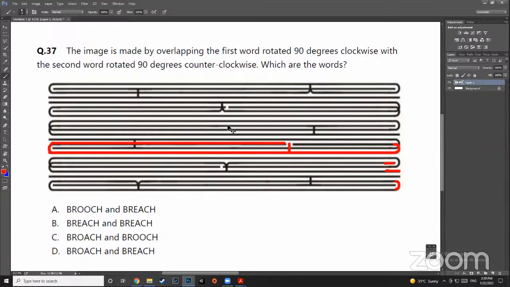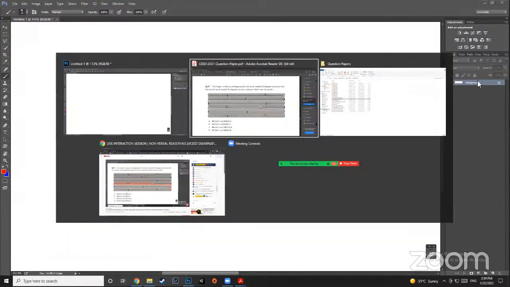How do you solve this question? By paying very, very close attention. But you can do that. I'm pretty sure you can do that. I was able to do this question without Photoshop, but just to explain to you, I've used Photoshop here. But I'm pretty sure you will be able to do it by yourself.